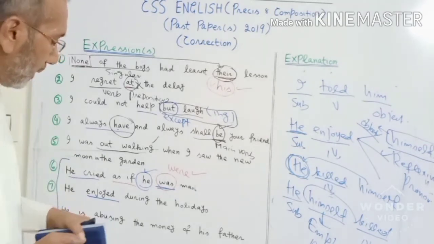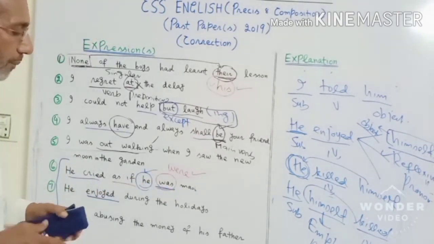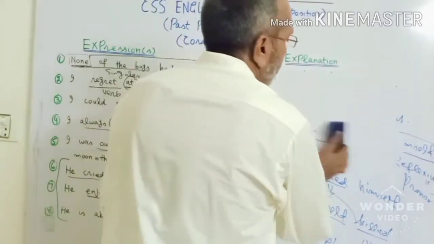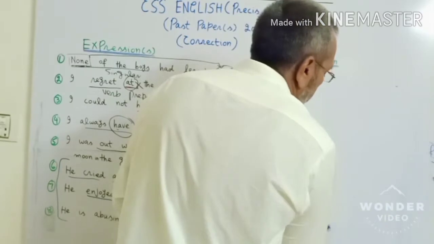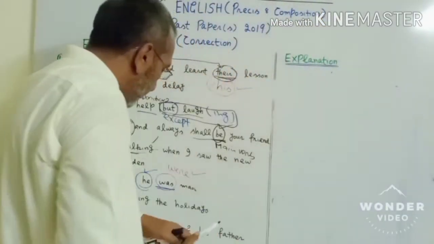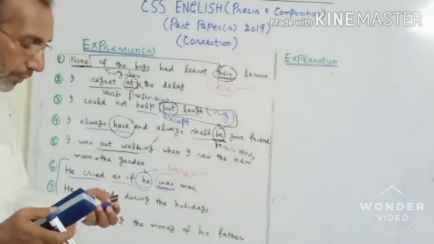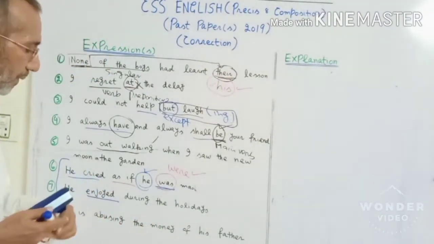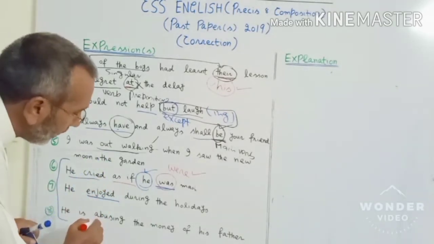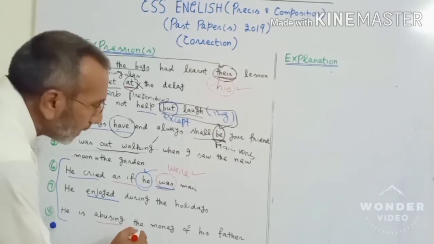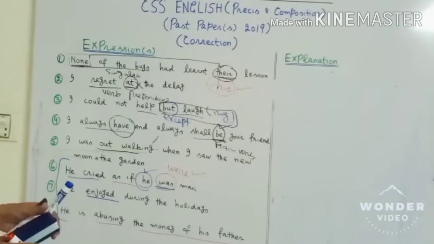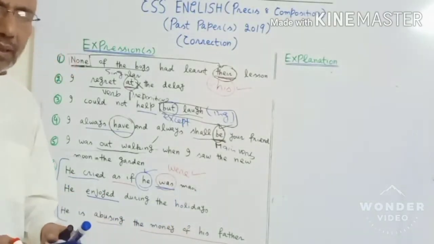Okay. So the last expression is, he is abusing the money of his father. Can anyone guess what is wrong? Apparently it's okay, but there must be something wrong. What's that? He is abusing the money of his father. So we need to focus on two things. The first is this, the second is this. About the money of his father, it's almost okay.